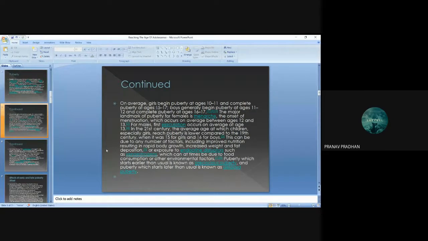The average age at which children, especially girls, reach puberty is lower compared to the 19th century, when it was 15 for girls and 16 for boys. This can be due to a number of factors, including improved nutrition, resulting in rapid body growth, increased weight and fat deposition, or exposure to endocrine disruptors, such as xenoestrogens, which can come from food consumption or other environmental factors.